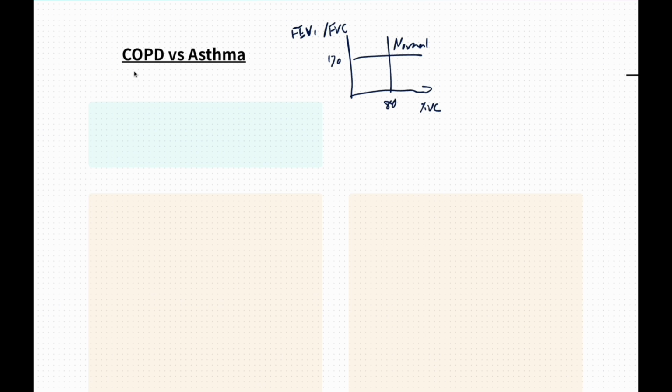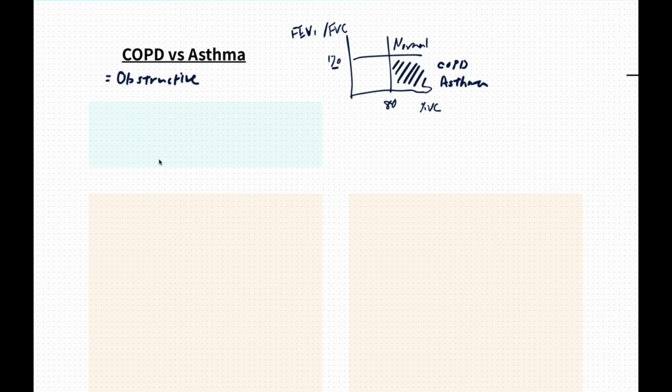First, let's start with what they have in common. COPD and asthma are both obstructive diseases. On spirometry, this means that the FEV1 to FVC ratio is reduced, typically below 70%. The forced vital capacity itself may be normal or mildly reduced, while FEV1 is decreased. Both diseases fall into the same category. However, despite this shared classification, their underlying mechanisms are completely different.